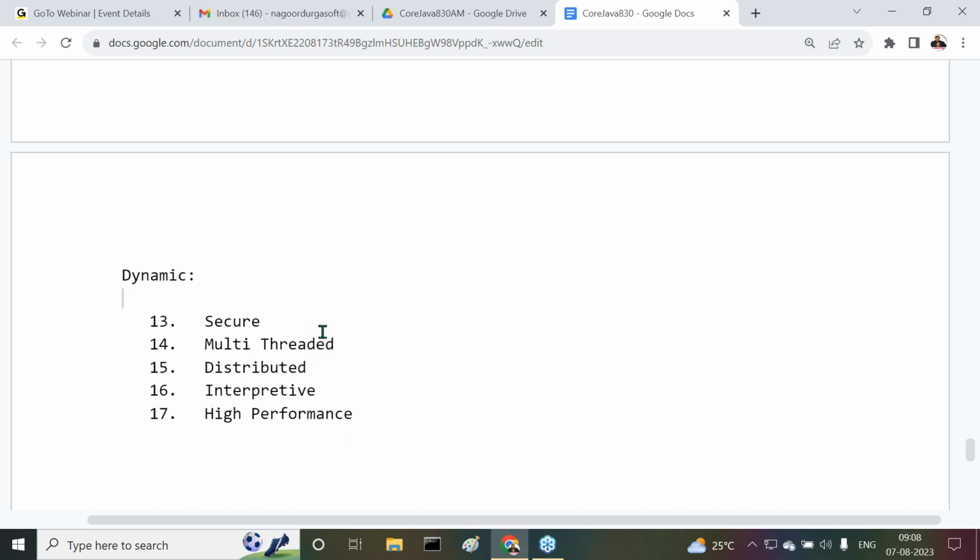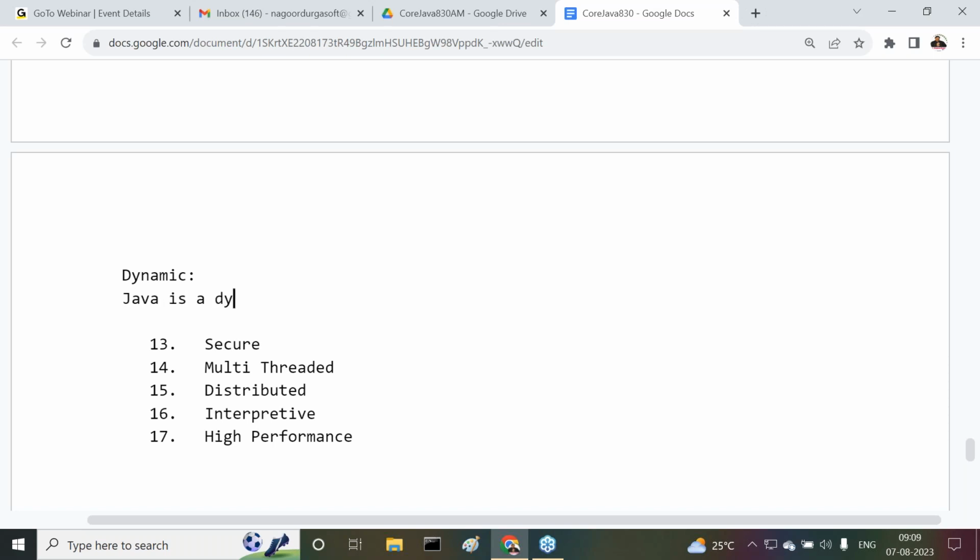Dynamic programming language. I think you are already aware of it. What is the meaning of dynamic programming language? No need to have any specific content here. Understand this point clearly. Observe carefully. You know already, Java is a dynamic programming language. Why? Because